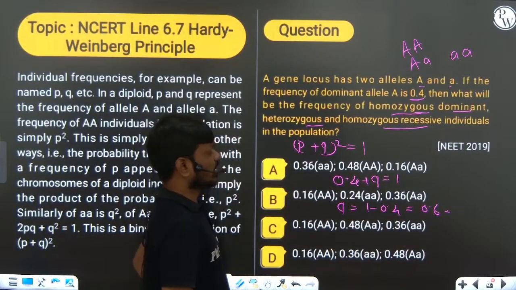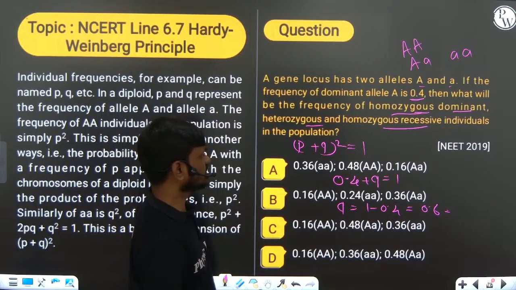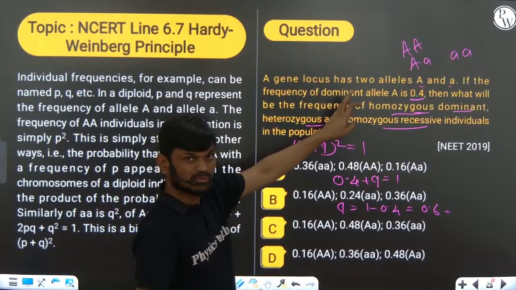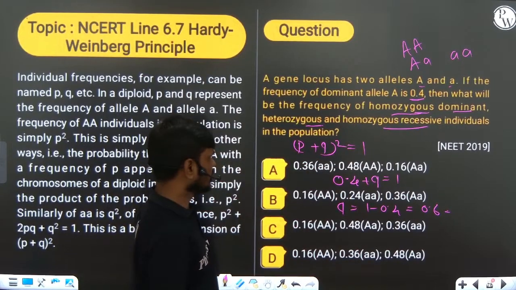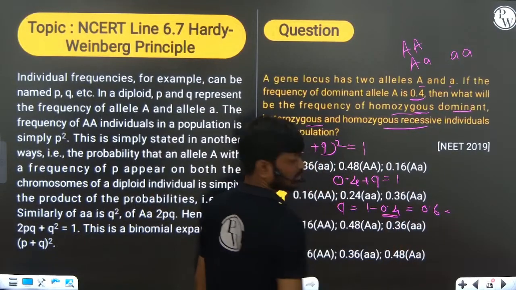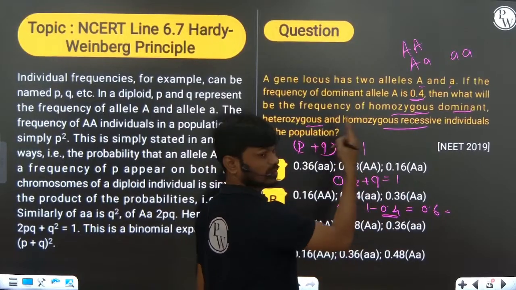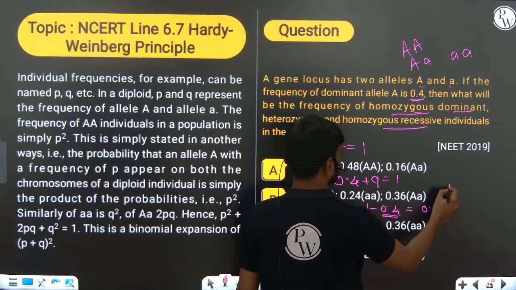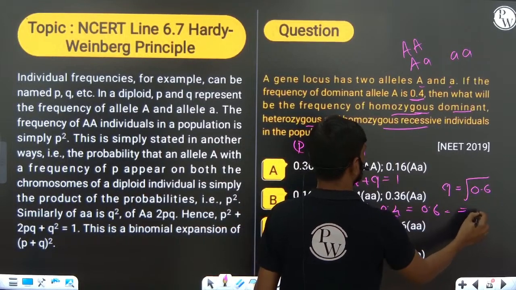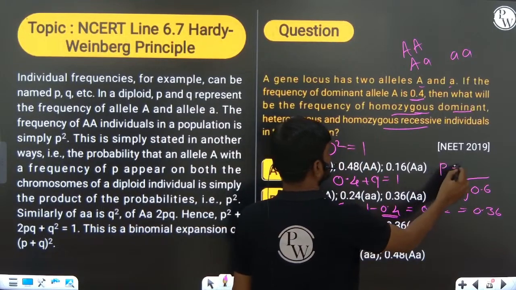Right? Now, what we have to do now? They are asking about heterozygous frequency, homozygous frequency. So here Q square they are asking and P square they are asking. Q is given, so Q square is 0.6 whole square, which is 0.36, and P is equal to 0.4.